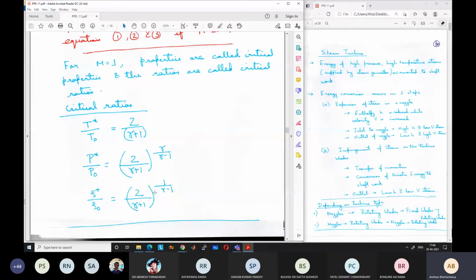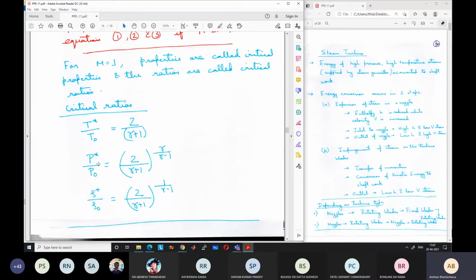So this gives us, at the sonic condition, what the temperature, pressure and density will be, if we know the stagnation properties. These are fixed for a particular gas with a certain gamma value, and this only depends on the gamma value and nothing else. Whatever the stagnation pressure is will depend on the stagnation properties obviously, but whatever other conditions are there, it will not depend on that. Ultimately the ratio of the properties only depends on the gamma value.